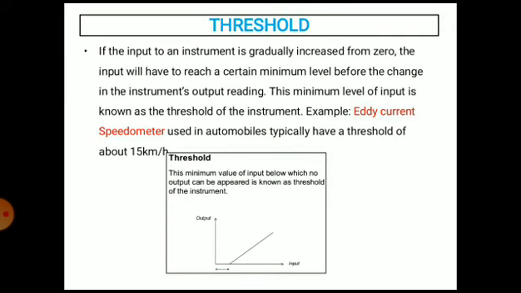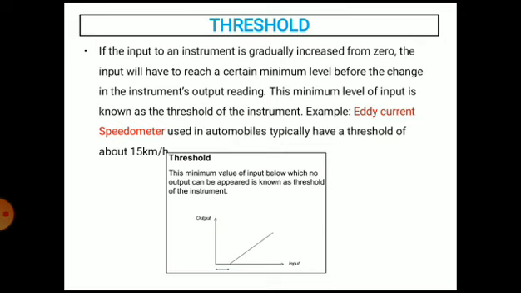Then the threshold. If the input to an instrument is gradually increased from 0, the input will have to reach a certain minimum level before there is a change in the instrument's output reading. So this minimum level of input is known as the threshold of the instrument. For example, an eddy current speedometer used in automobiles typically has a threshold of about 15 km per hour.